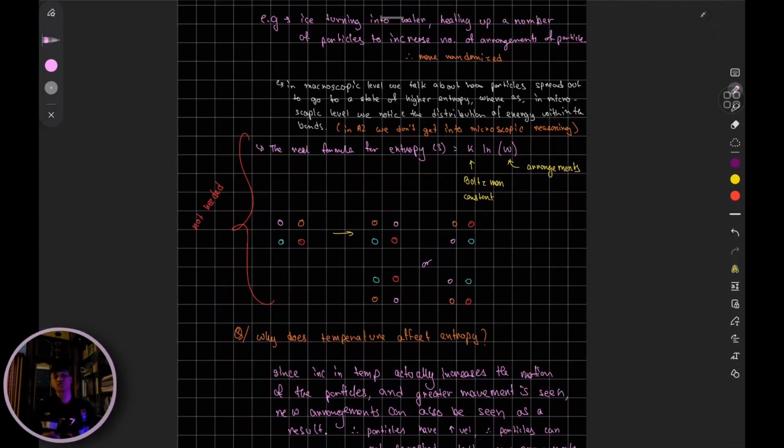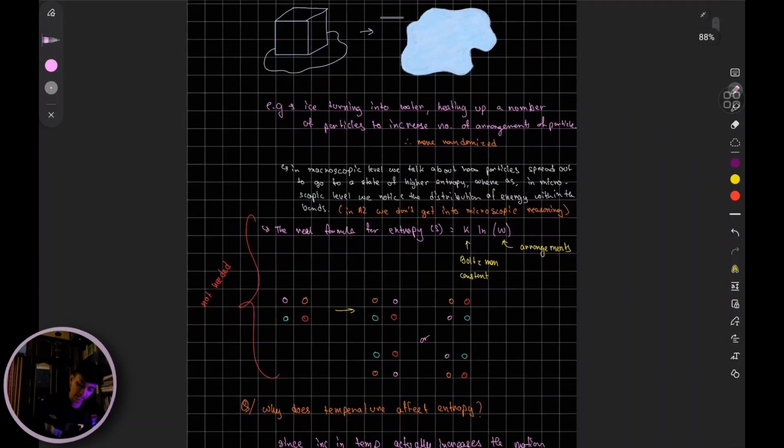Again, if you try to look at the distribution of particles, let's say I have 4 different particles over here, and this can take up a few arrangements. I've drawn 4 only, and you notice that this particle has these possible arrangements. So its entropy is related to the number of arrangements that this compound can have.